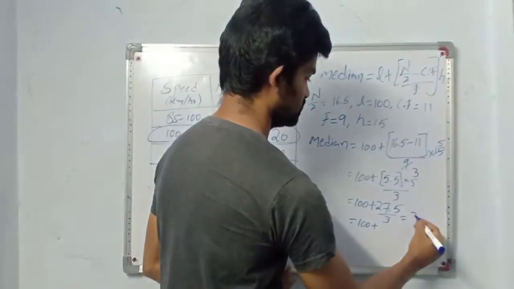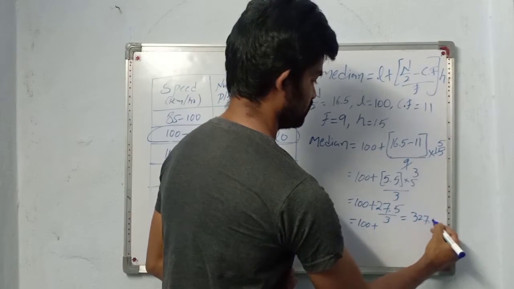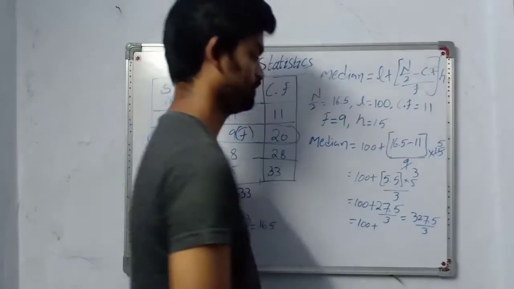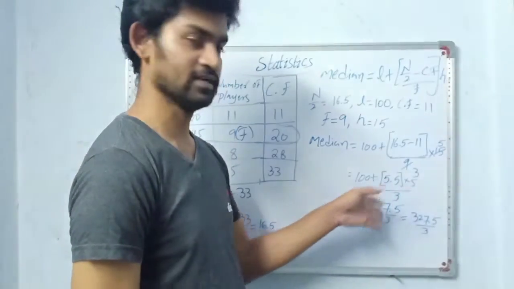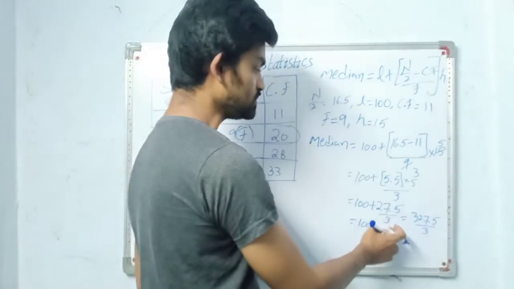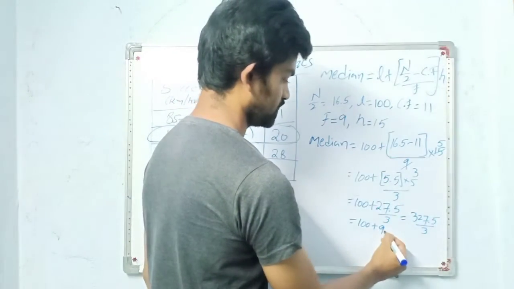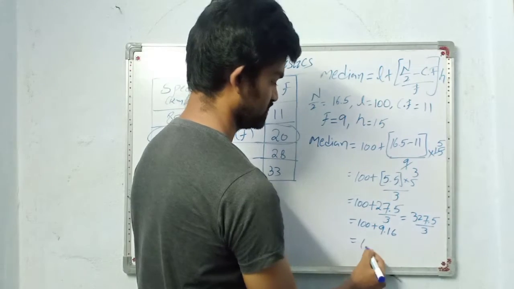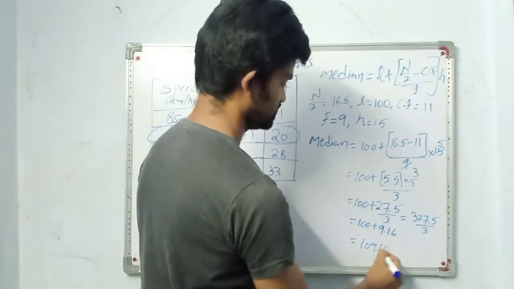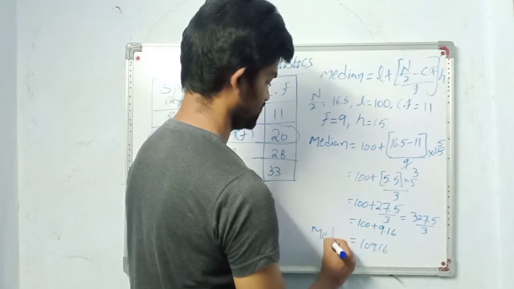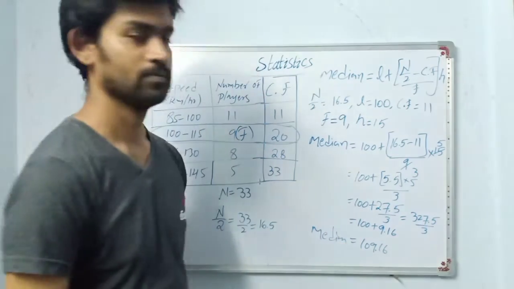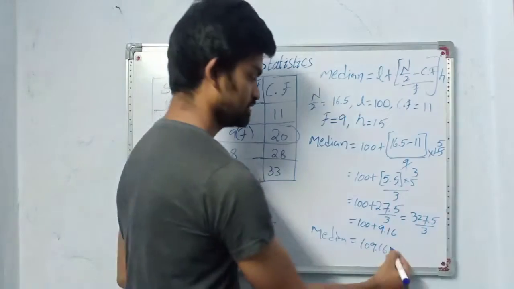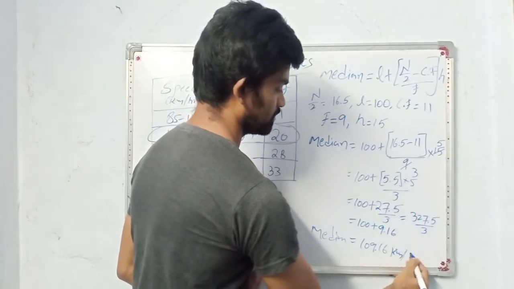You can write the nearest value, or you can write it as a mixed fraction. If you divide 27.5 by 3, how many times? 9, 1, 6. So the nearest value we can write is 109.16. This is our median. So the median bowling speed is 109.16 kilometers per hour.